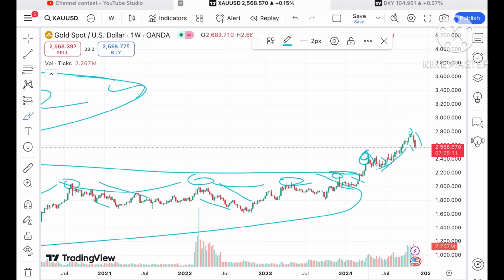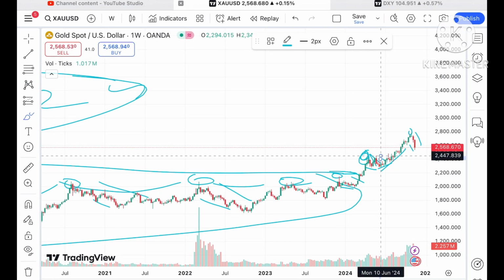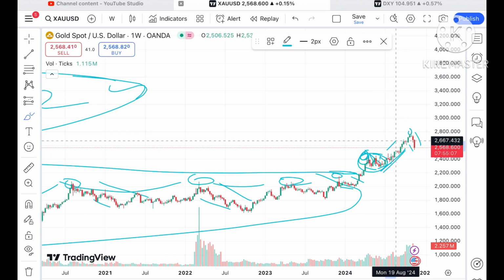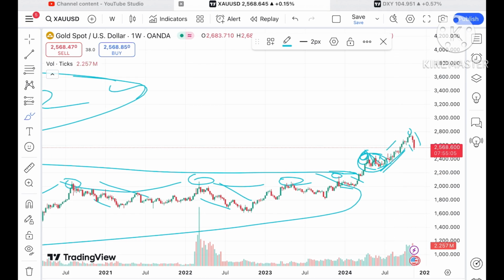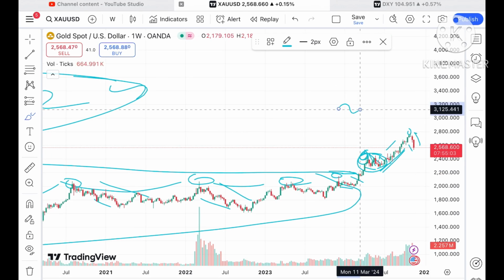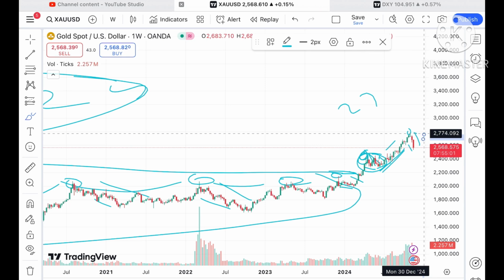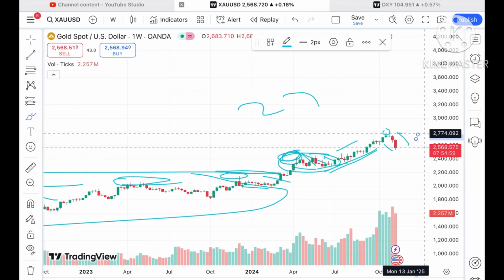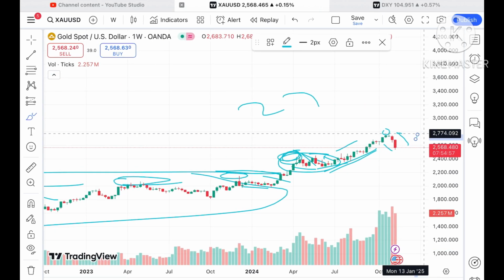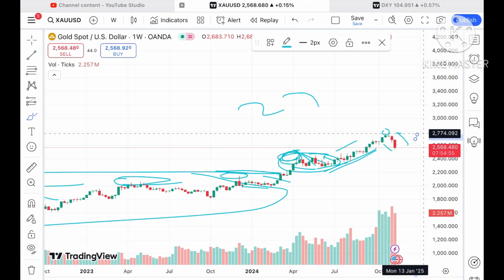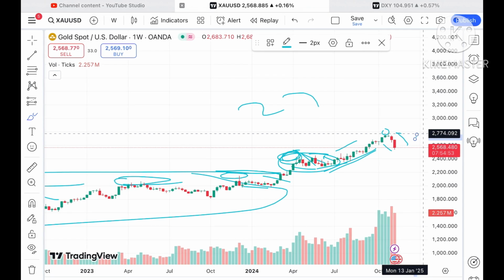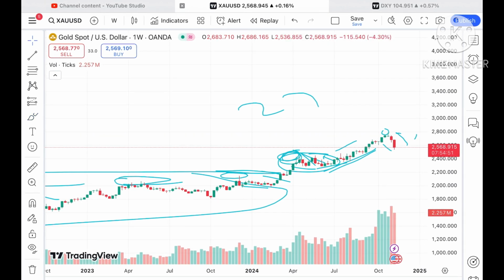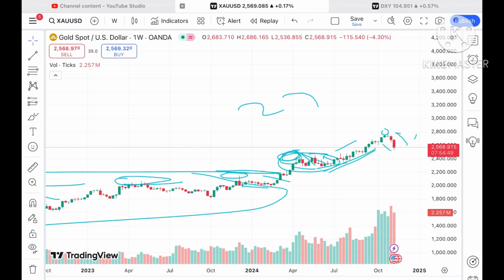After that this pattern has formed, and then again a downfall has come. And this is the zone, and after that again it made a new high, continuously made new highs, and after making a high of around $2,784 it came down. Now for 2 weeks it has been continuously down. The result has already come for the election, and the dollar is continuously moving upside and strengthening.